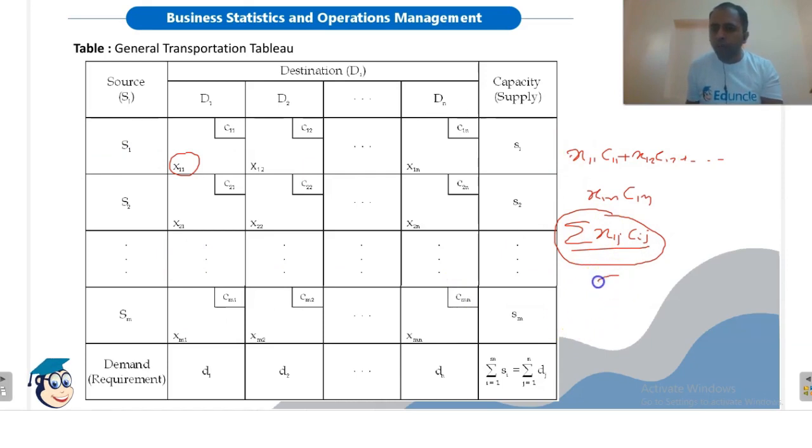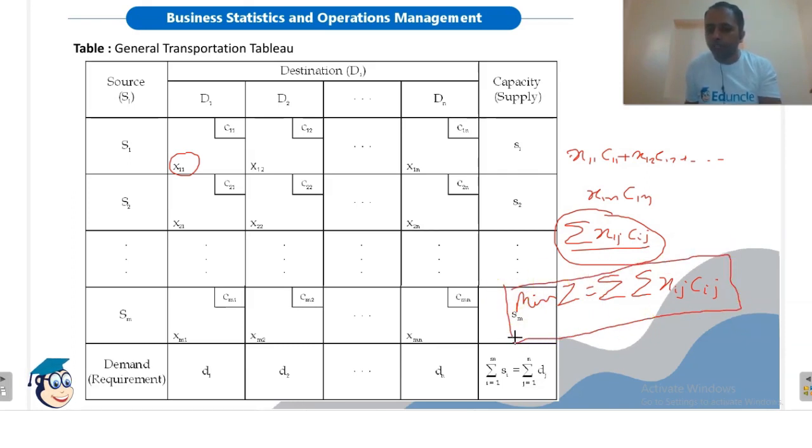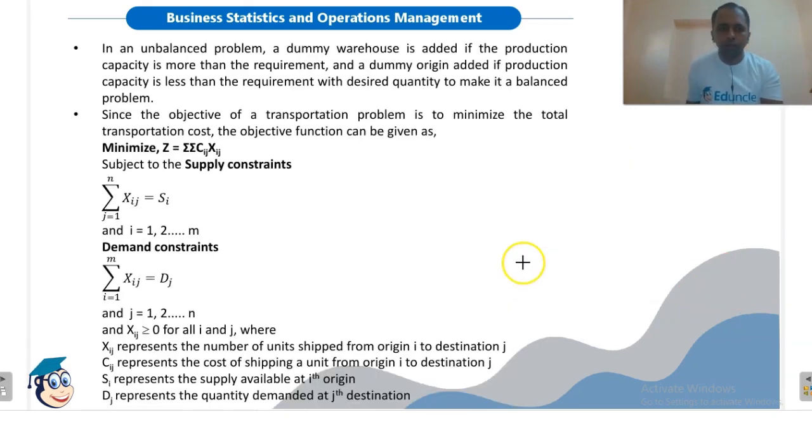So the total transportation cost will be summation of Xij Cij. Okay, this is the total transportation cost. Say let it be Z, and we need to minimize it. So this is the objective function in the case of a transportation problem: minimize Z equals summation of Cij Xij.